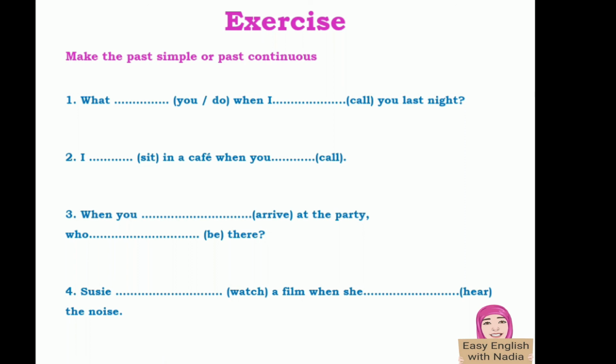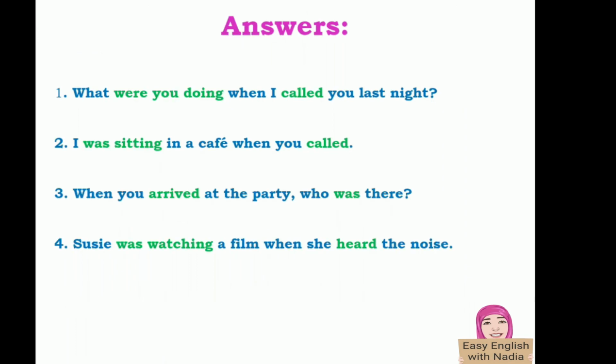Number 4, Susie watch a film when she hear the noise. Have you finished? Good, let's correct. So, what were you doing when I called you last night? Number 2, I was sitting in a cafe when you called. Number 3, when you arrived at the party, who was there? Number 4, Susie was watching a film when she heard the noise.